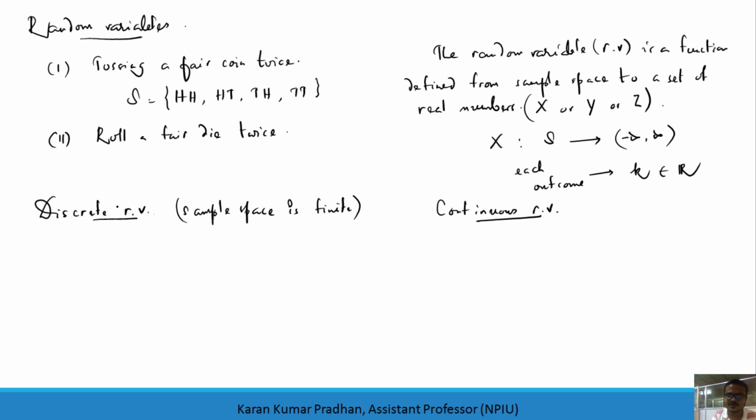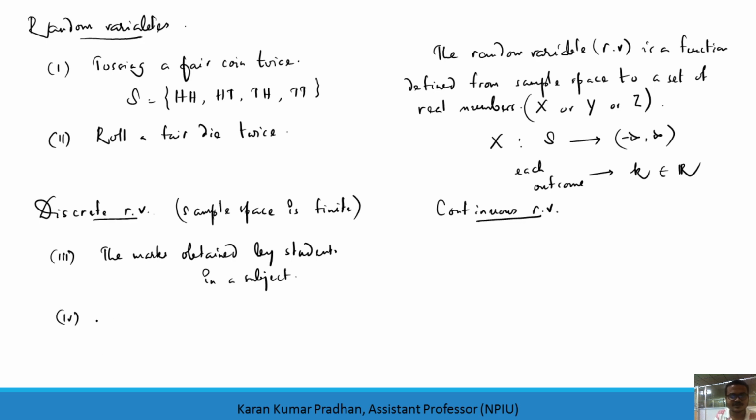These two are examples of the discrete random variable. Other examples I can provide: the marks obtained by students in a subject, which is also referred to as a discrete random variable.